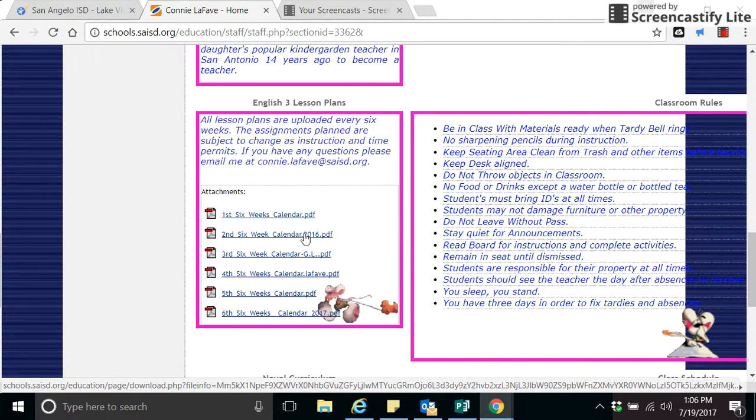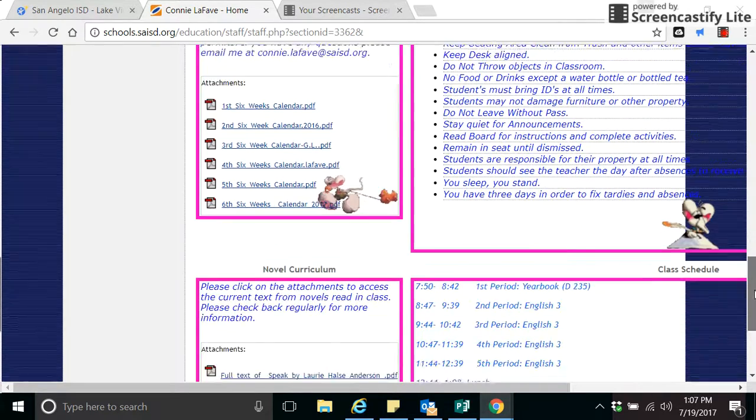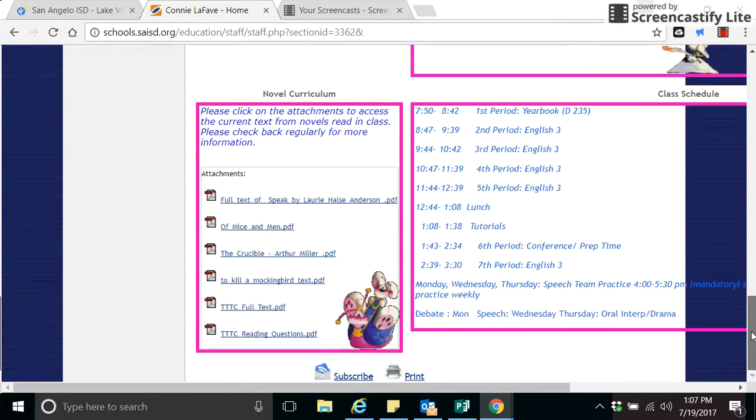You can go into any of these at any time and download them or see what's going on. What I'm going to try to do this year is update as I go on the calendar, because this is our first year doing the new curriculum, so things will change a lot. You'll see the classroom rules on the right-hand side, and you'll see my class schedule, which I don't think is going to change this year, but if it does, it will be updated.